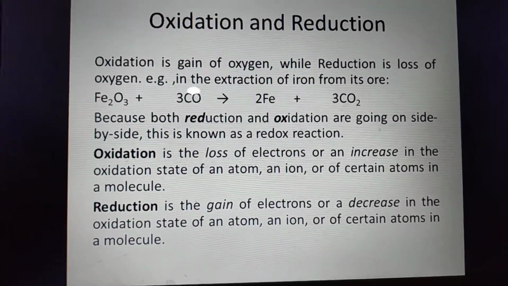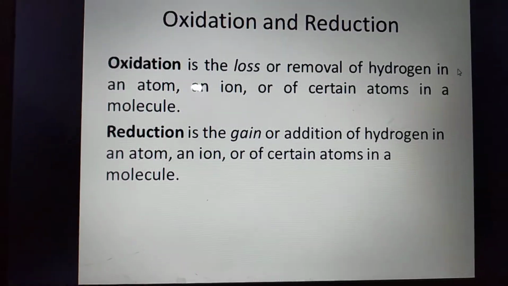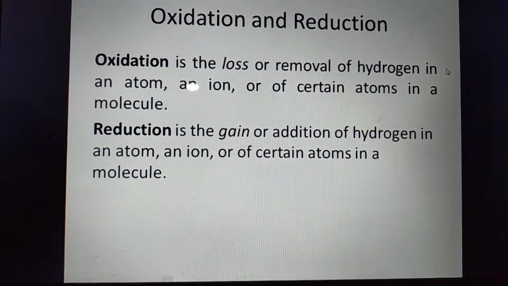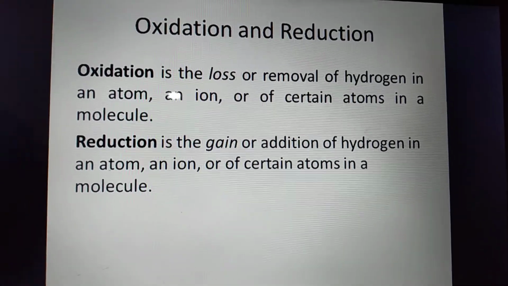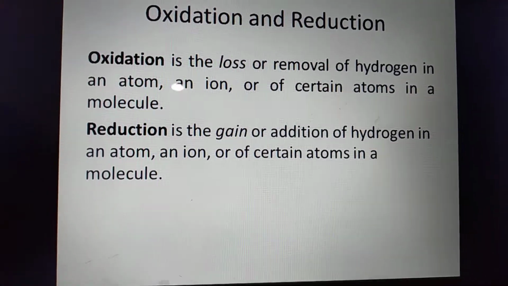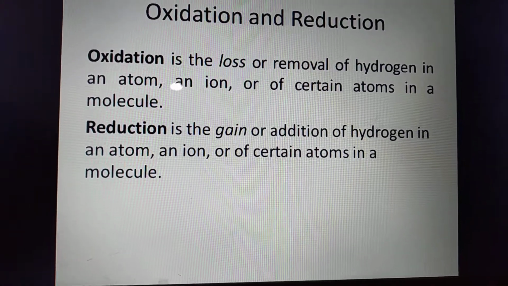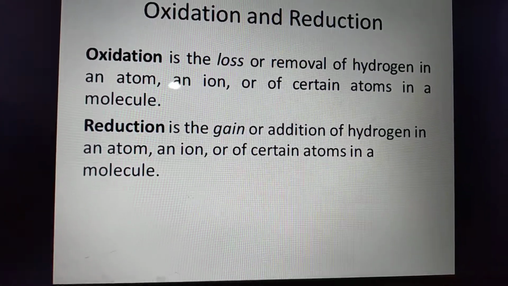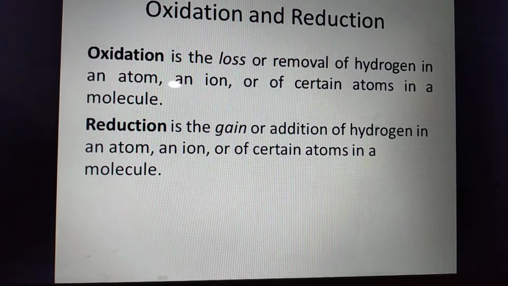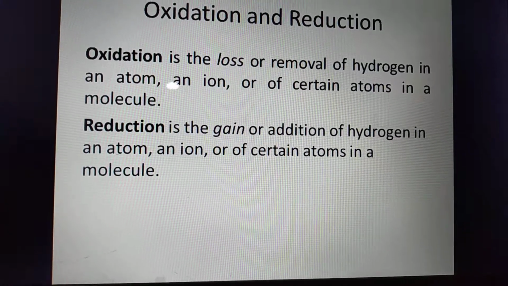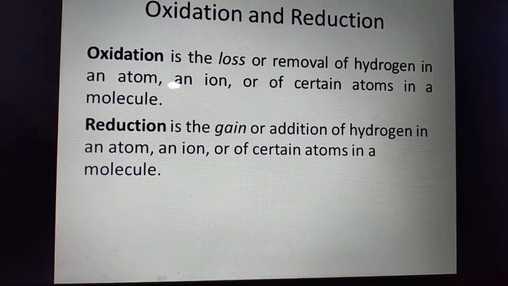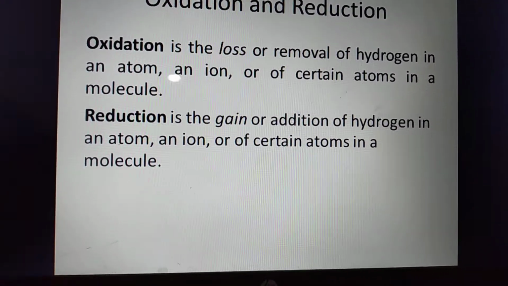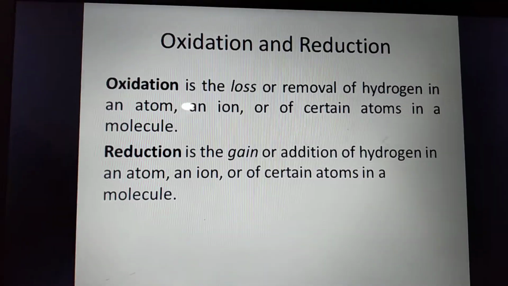So these are some examples. Oxidation is the loss or removal of hydrogen, as I have told earlier, in an atom, an ion, or certain atoms in the molecule, while reduction is the gain or addition of hydrogen or addition of electrons in an atom, an ion, or certain atoms in the molecules.